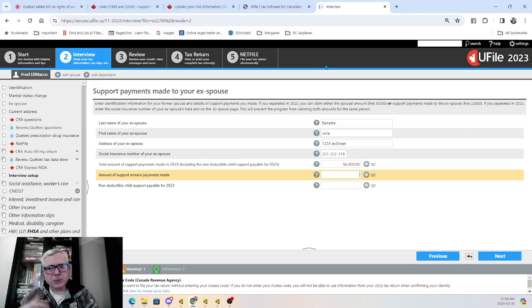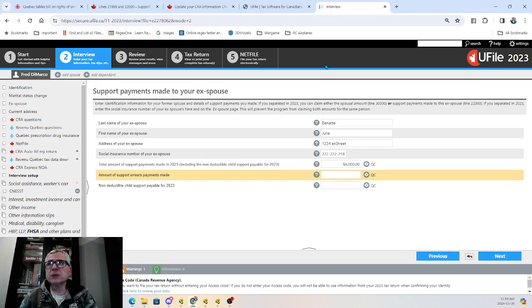And keep in mind that what is important here is that she needs to provide you with a receipt for the $6,000, or you should have canceled checks, if canceled checks still exist. And her name and social insurance number should be written on the receipt, confirming that you paid the amount.